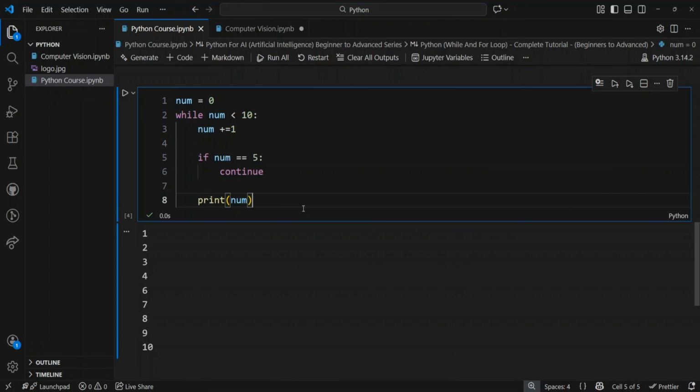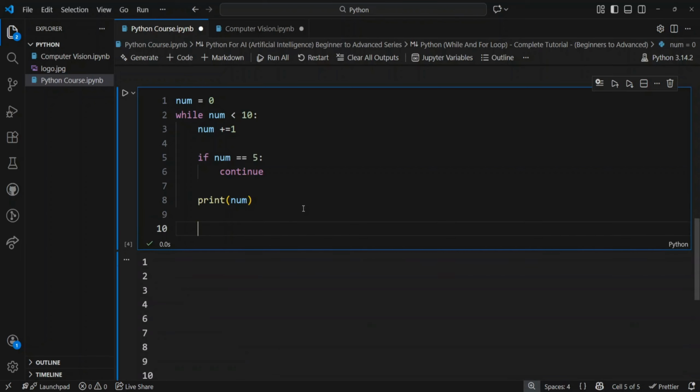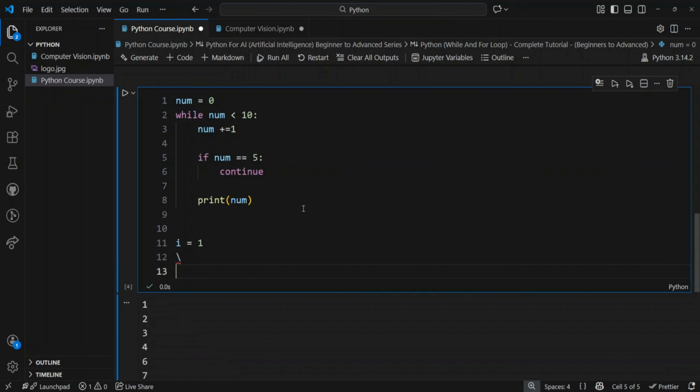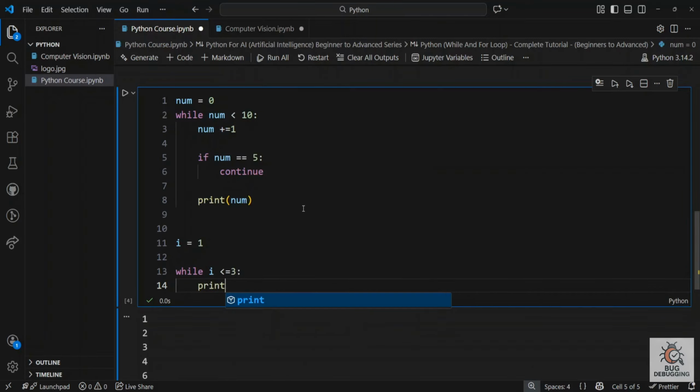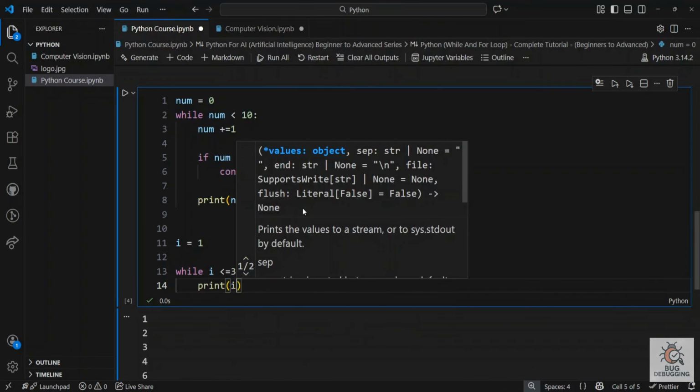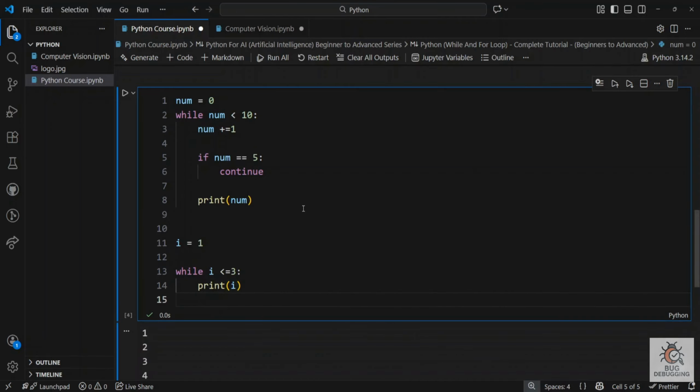And Python even supports an else block with the while. Let's try one. i = 1, and while i <= 3, print i, and keep adding 1 to i.